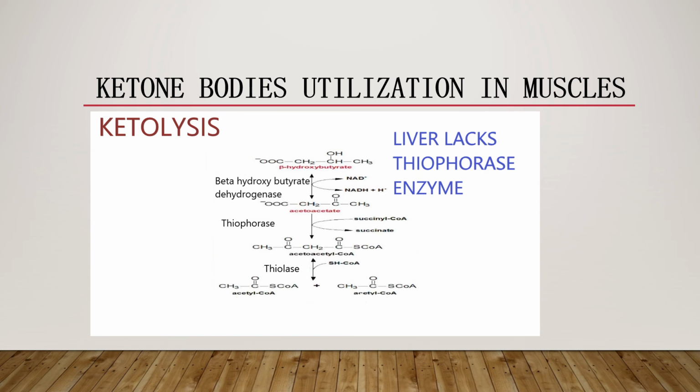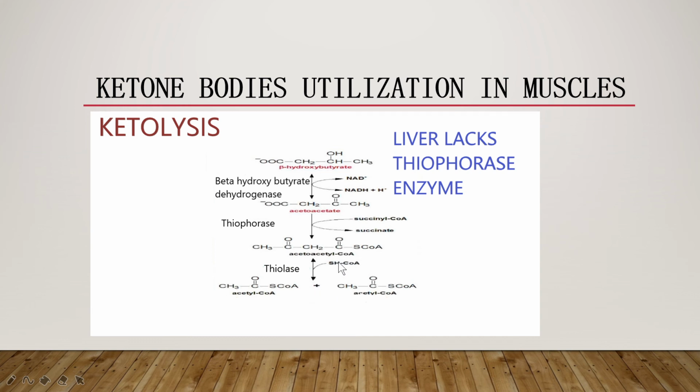Hence, ketolysis occurs in the extrahepatic tissues because of the lack of this enzyme thiophorase in the liver. So now acetoacetate is converted into acetoacetyl CoA in the presence of the enzyme thiophorase. Then comes cleavage of this acetoacetyl CoA into acetyl CoA.